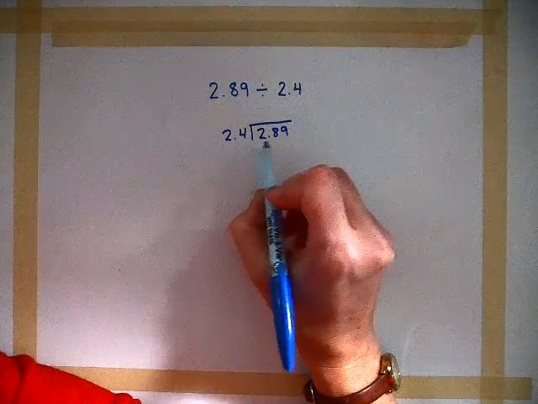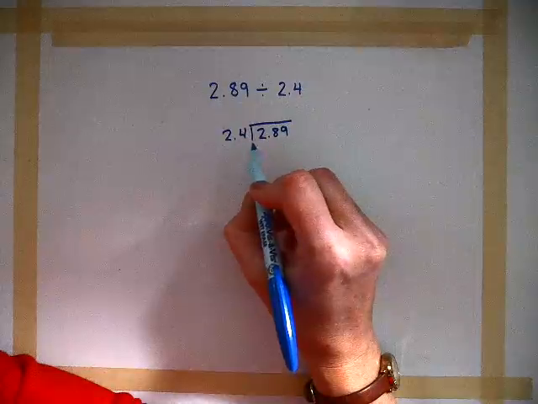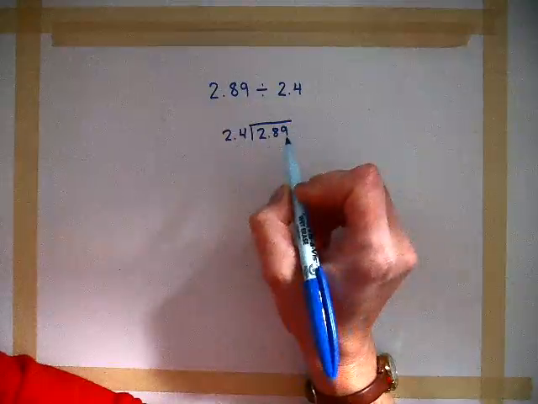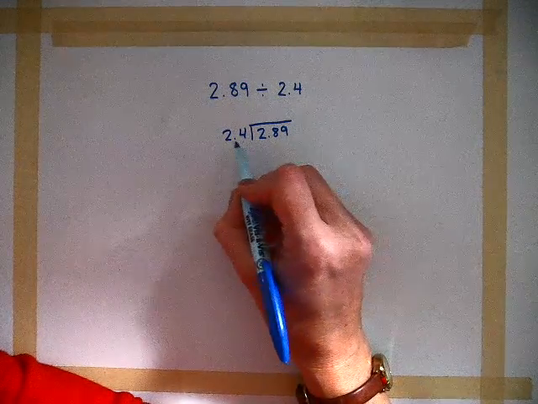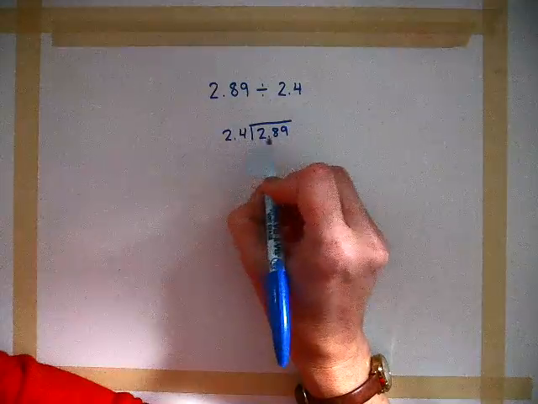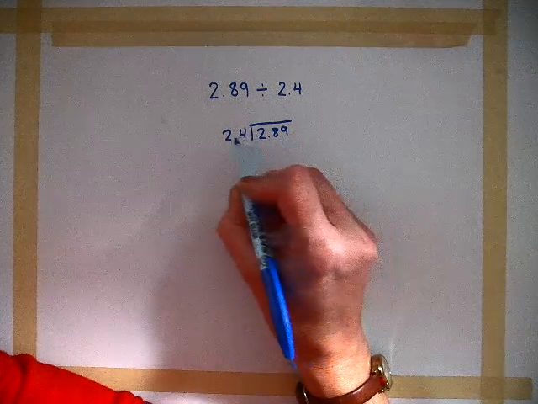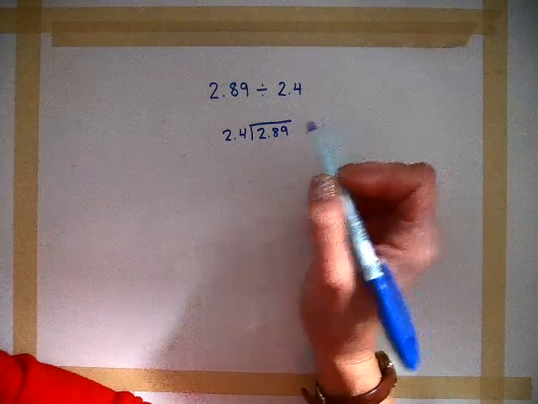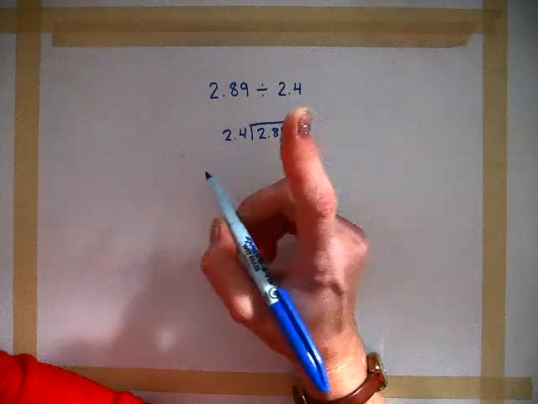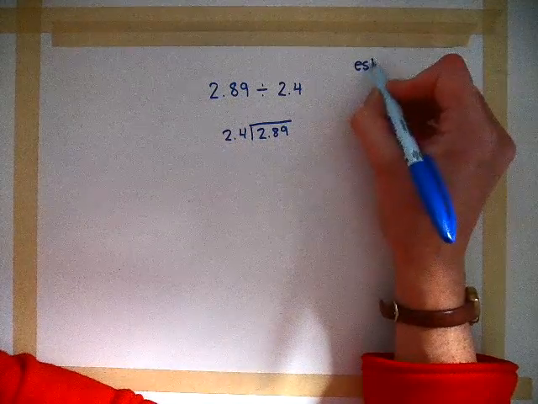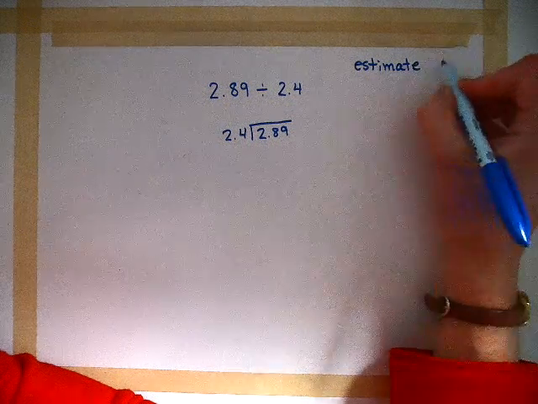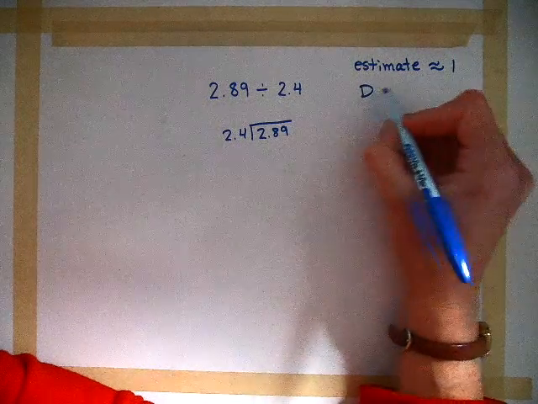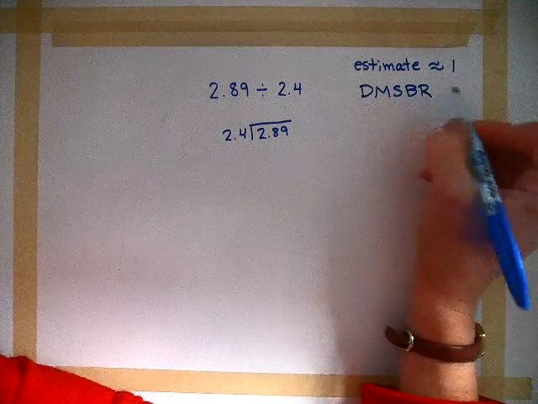Now, I didn't say this in the last division problem, but I think it's going to be a good idea every time you do a division problem to estimate what the answer is going to be. This one is somewhat simple because you have 2.4 and 2.89. So it's basically how many times does 2 go into 2? And we know that the same number goes into itself once. So I'm going to say that my estimate is about 1.